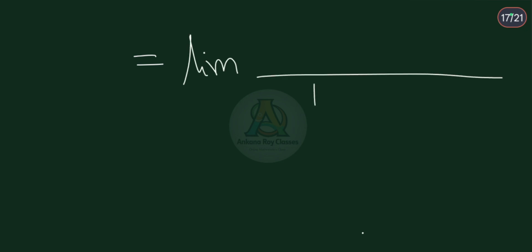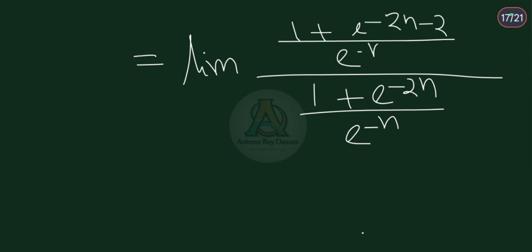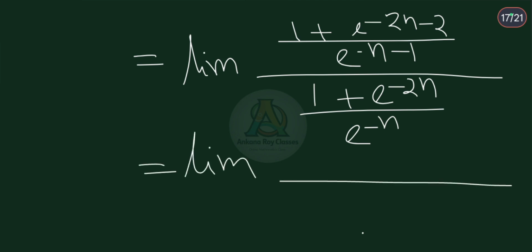So this is equal to limit of 1 plus e to the power minus 2n divided by e to the power minus n, times 1 plus e to the power minus 2n minus 2 divided by e to the power minus n minus 1. This is equal to limit, where e to the power minus n cancels out, and from this we get e to the power minus 1, that means e inverse. 1 by inverse is equal to e.